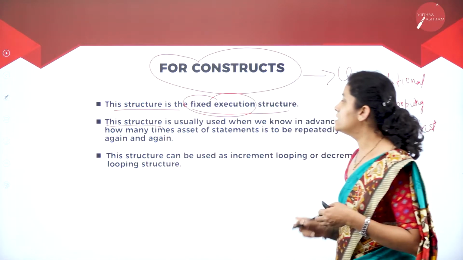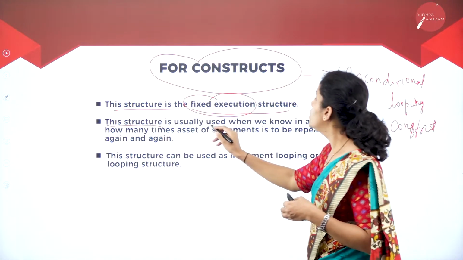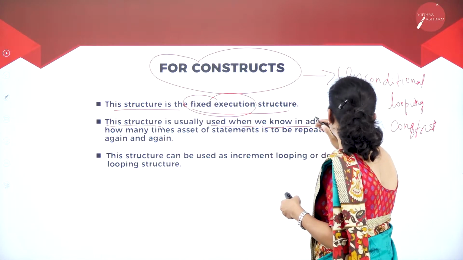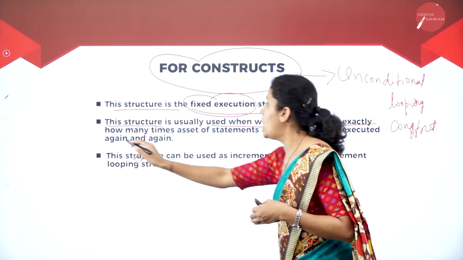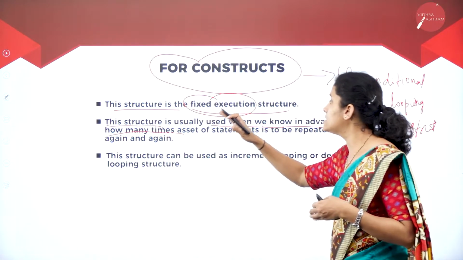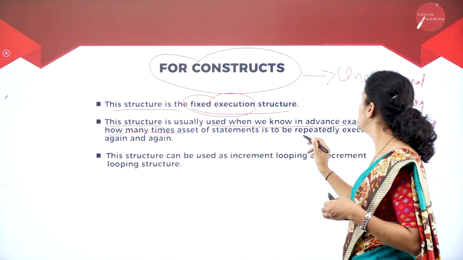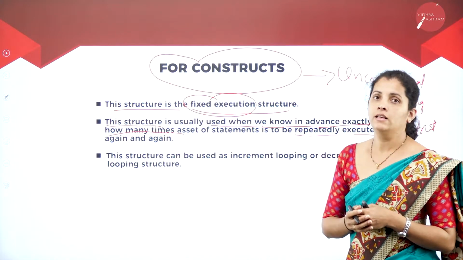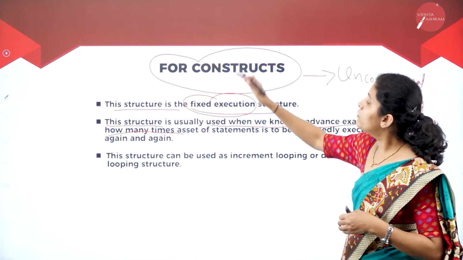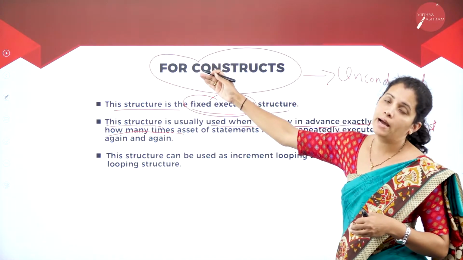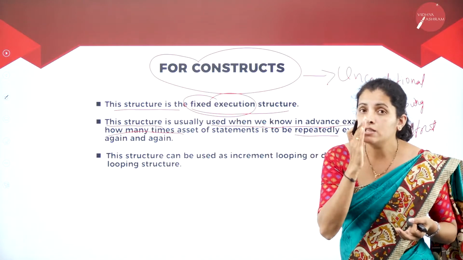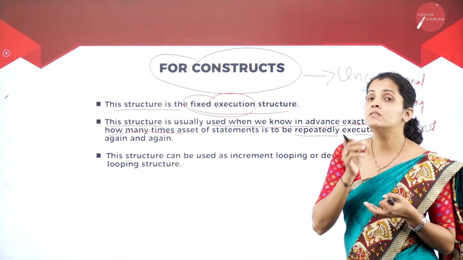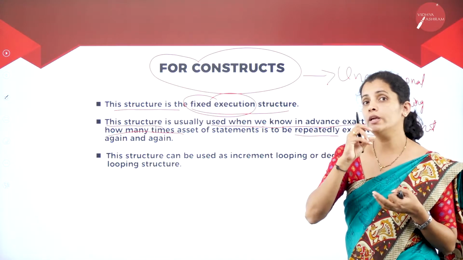This structure is usually used when we know in advance exactly how many times a set of statements is to be repeatedly executed again and again. That means if I want to use a for loop in my program, I must know in advance how many times the same statement is going to execute.